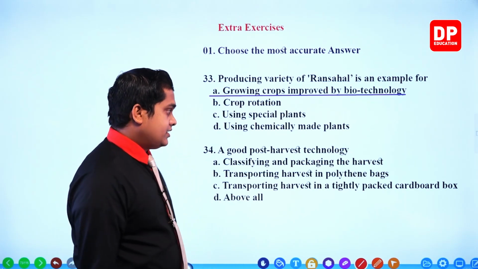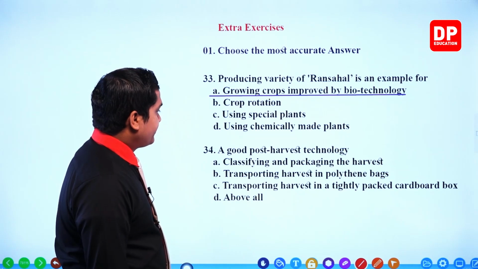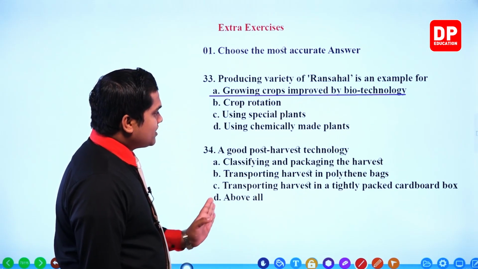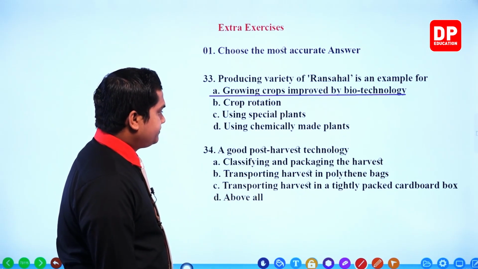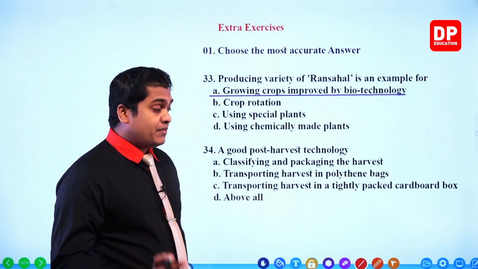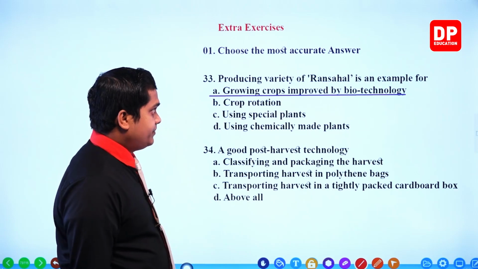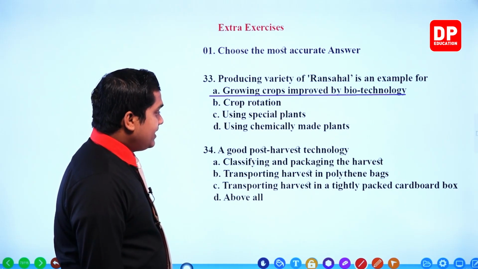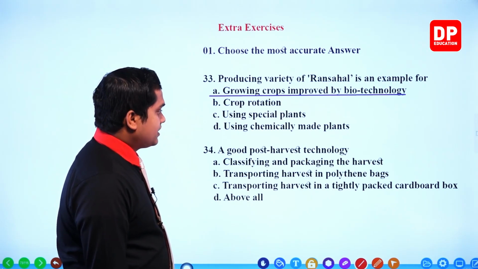Okay, right. Then the next one: good post-harvest technology. We have to select a good one. A better example for post-harvest technology is classifying and packaging the harvest. Correct.